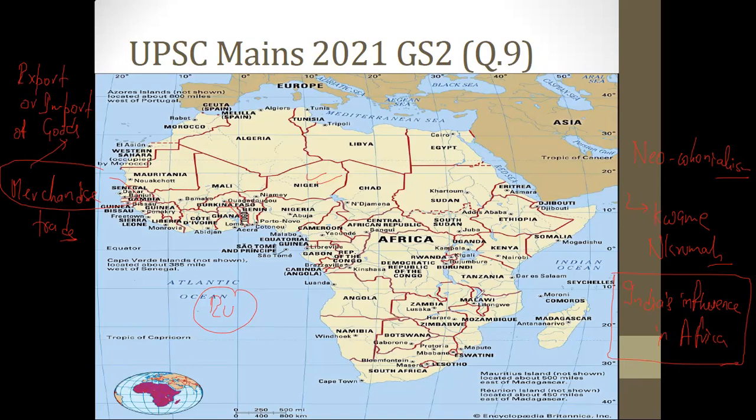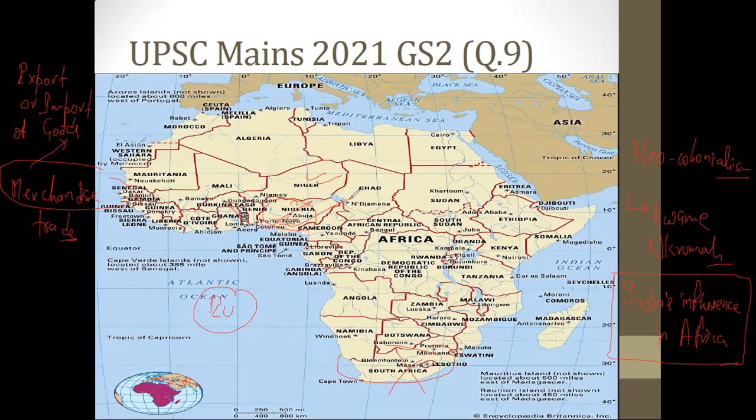The third point which you can talk about India's influence in Africa is that there's a country called Nigeria. When we talk about Africa, most of the people feel like South Africa is India's biggest trading partner in Africa. That is wrong. Nigeria is India's biggest trading partner. There are over 135 Indian companies who have a footprint in Nigeria. And Nigeria, please remember, is India's biggest trading partner in Africa, not South Africa.